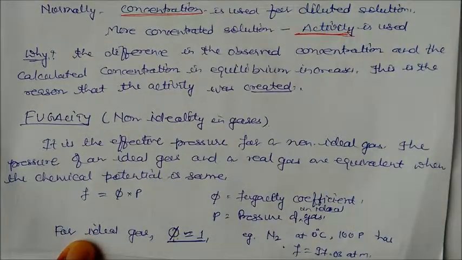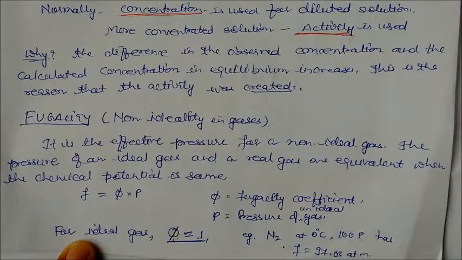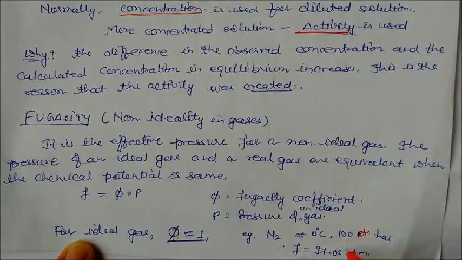Let's take an example: nitrogen at 0 degree has a 100 atmospheric pressure. This is the ideal condition where phi is equal to 1. But if you take the real gas pressure, the same nitrogen has a pressure of 97.03 atmosphere. This is called the fugacity pressure of the gas. This is because of the van der Waals force of attraction between the gaseous molecules, and the pressure of 100 atmosphere is decreased to 97.03 atmospheric pressure. So this is the difference between fugacity and activity.